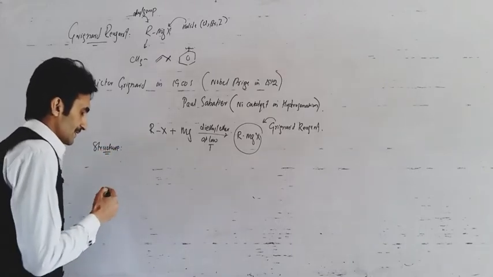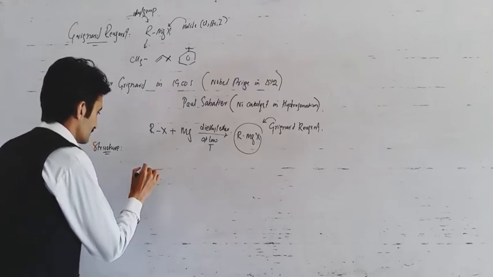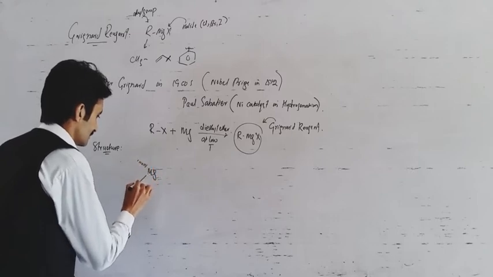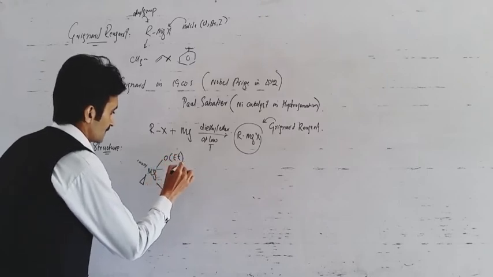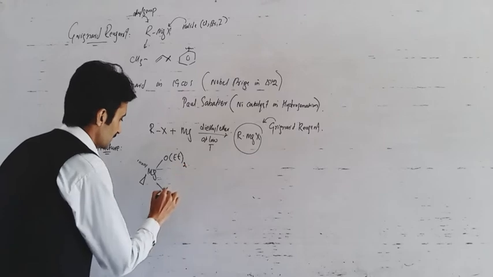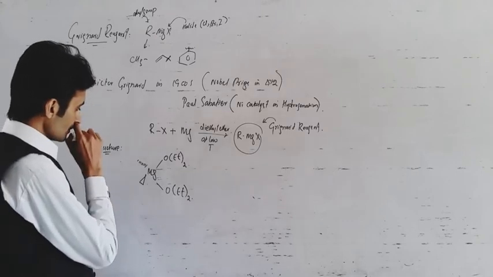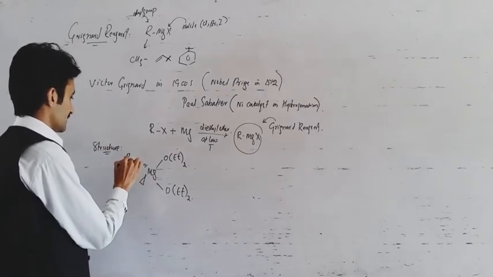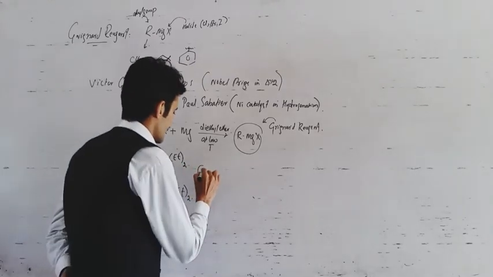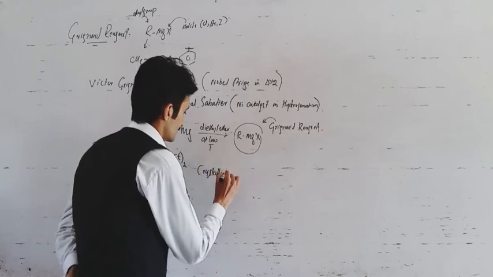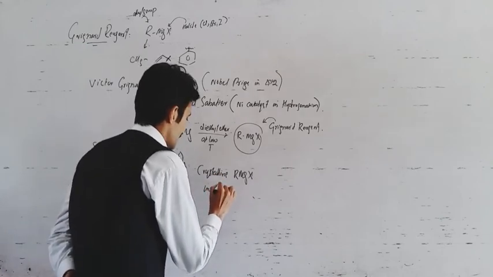As far as the structure of Grignard reagent is concerned, basically it demonstrates different structural features. Here we have a diethyl ether molecule, and as far as here, it can be an alkyl group, and here it can be a halogen atom. So, this is a structure for crystalline RMgX, which exists in dilute solution.